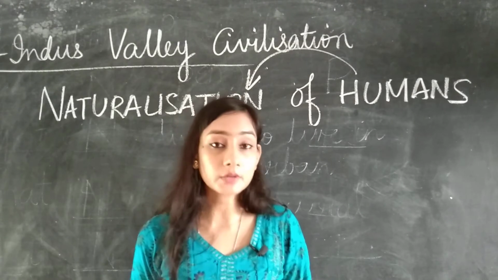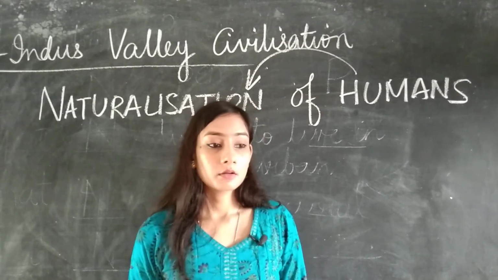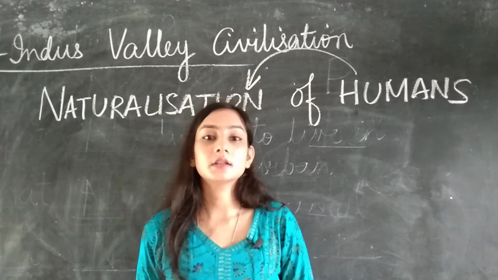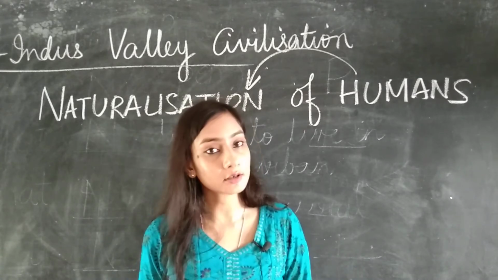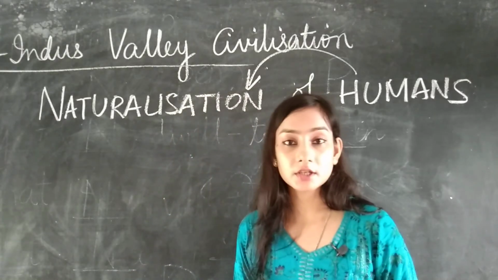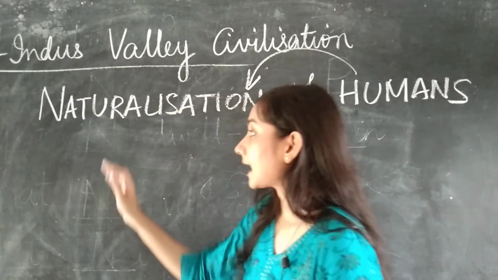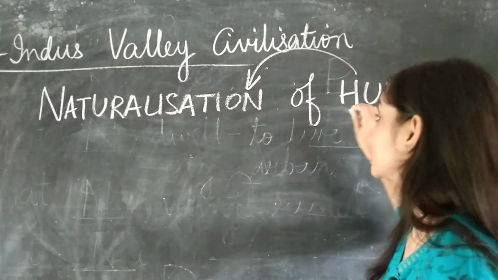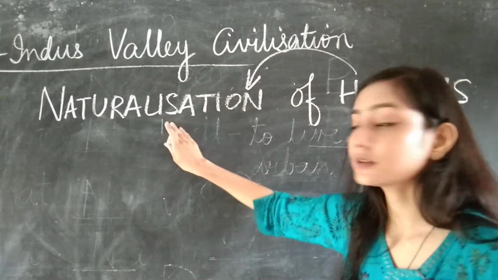Early humans didn't do that. They flowed with the flow of nature. They were okay with the seasons of nature. They did not work against the forces of nature, and that is why it is termed naturalization of humans.